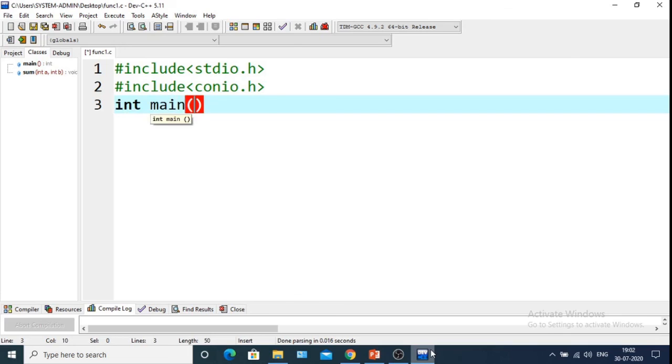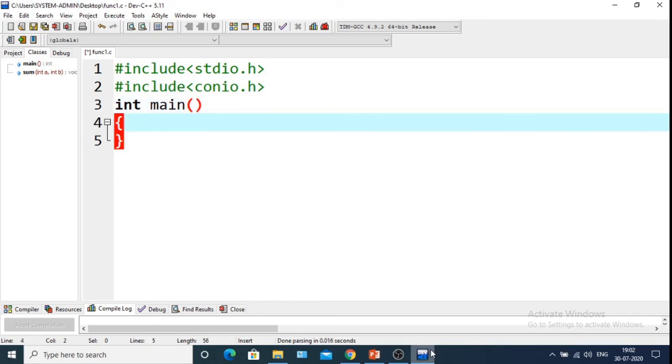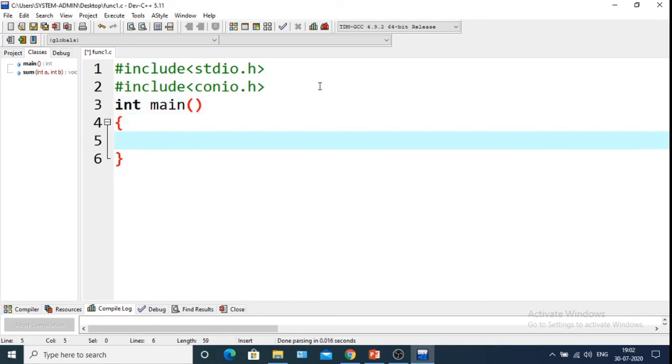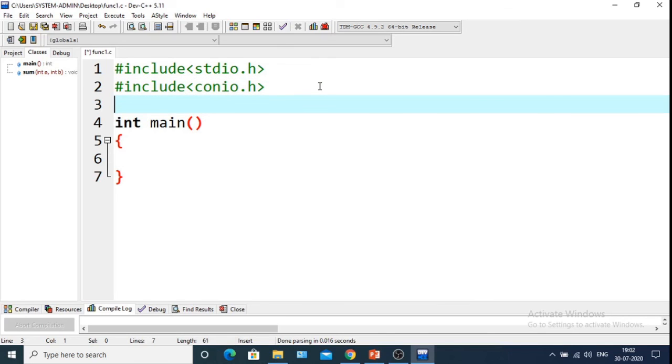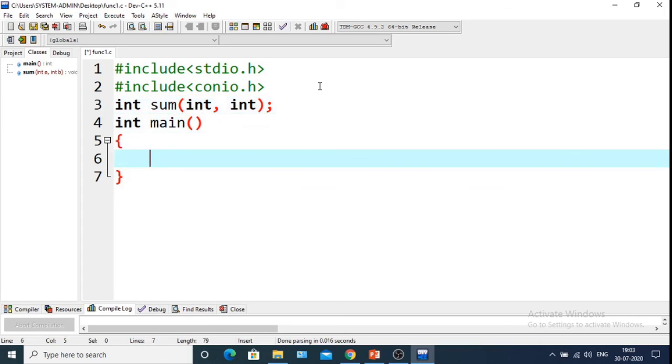Before that we will declare the function. Here is the return type of the function, and these are the parameters. Both are integer type. Next we will take the variables int a, b, comma result.